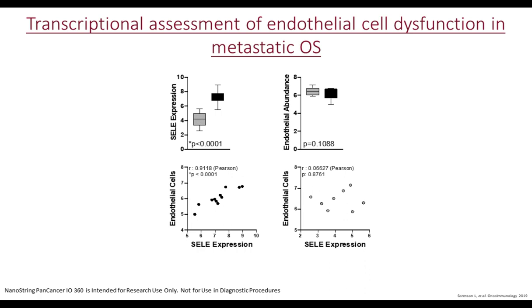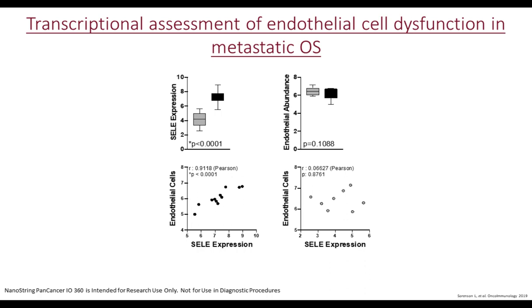So what we see is that the metastatic osteosarcoma specimens express lower levels of E-selectin in comparison to the non-metastatic osteosarcoma specimens in black. We wanted to assess the endothelial cell abundance to determine if the differences in E-selectin were due to a decrease in tumor vascularity.